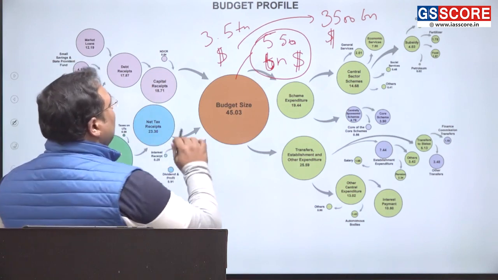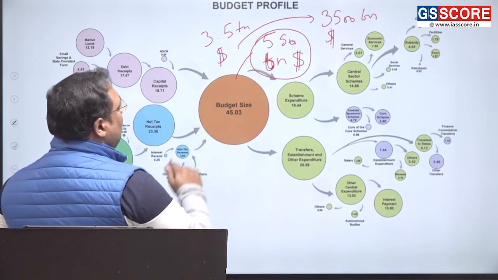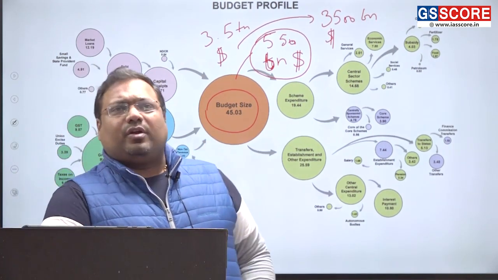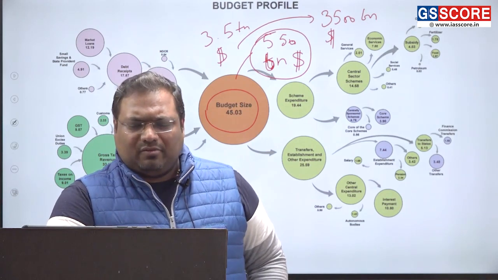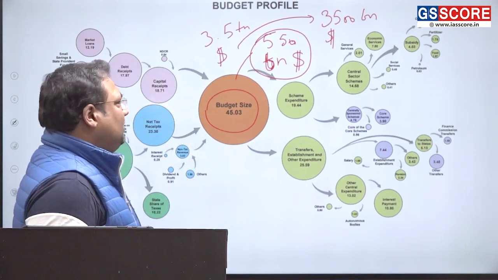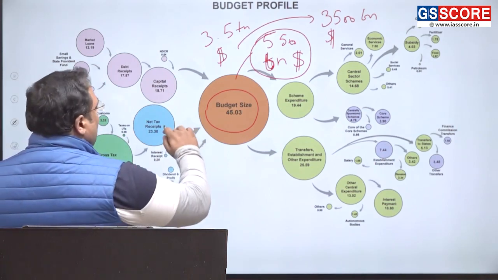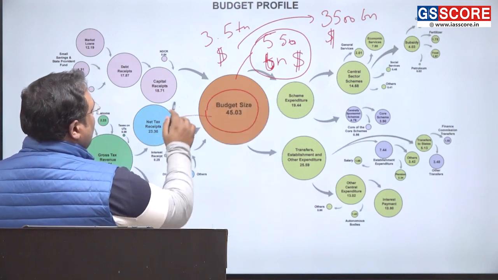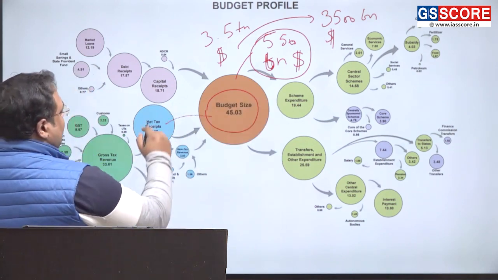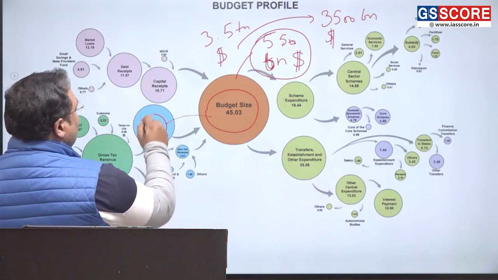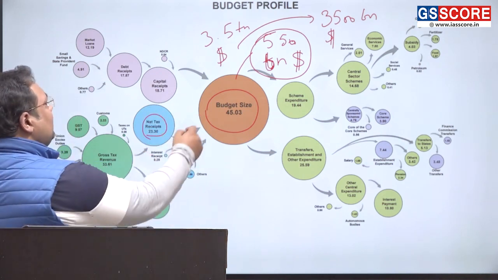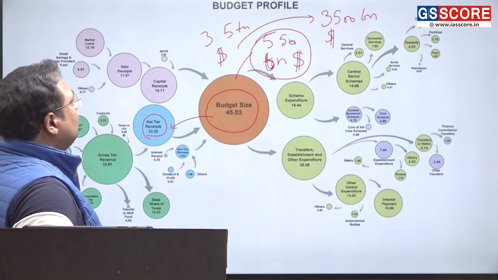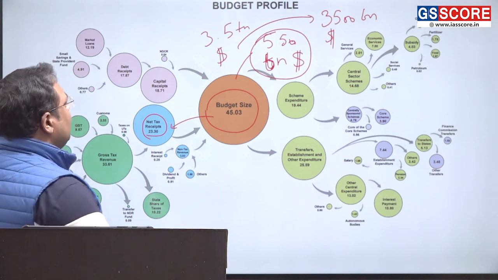Now, first of all, from where is the money coming for this much expenditure? This is a huge expenditure, so from where is the money coming and where is it going? And meanwhile, as I discuss it, I will also do some trend analysis. More than half of this budget expenditure is going to be financed by tax. Okay, so tax accounts for roughly 23 lakh crore rupees, which is roughly $280 billion.